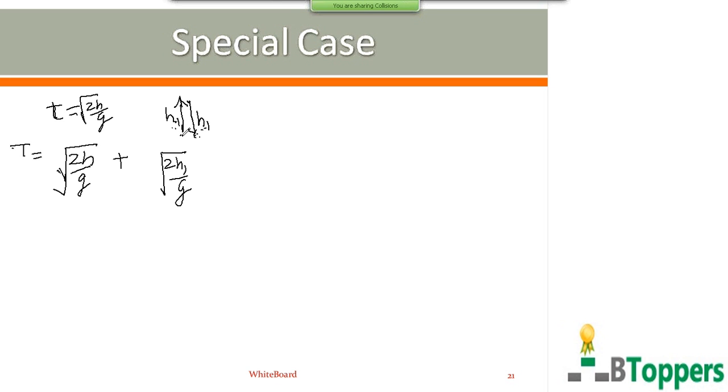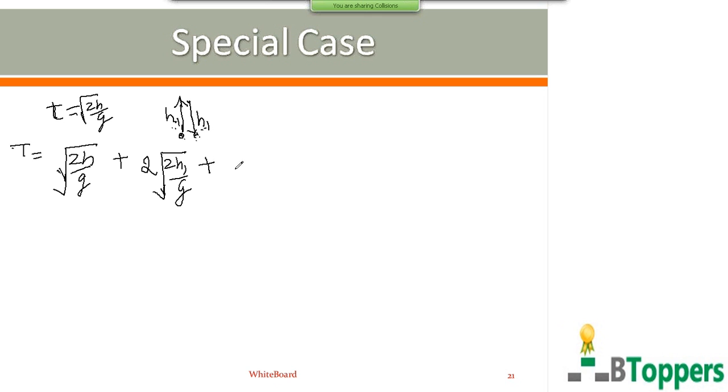That means the total time for which the ball moves under the influence of gravity between the very first impact with the floor and the second impact with the floor will be 2 times the time taken to cover the distance h1 under the influence of gravity. That is 2 into root of 2h1 by g.